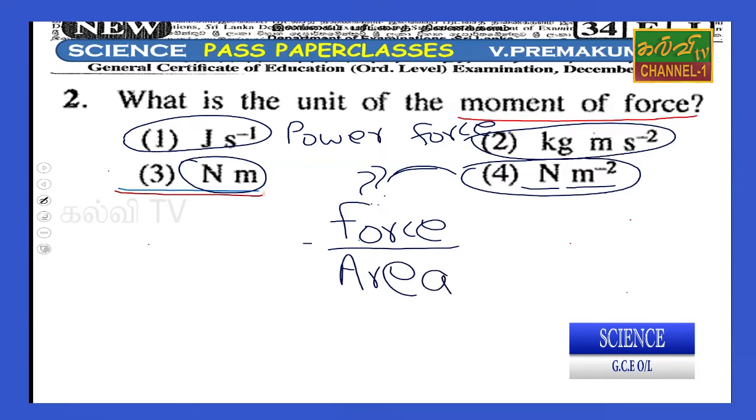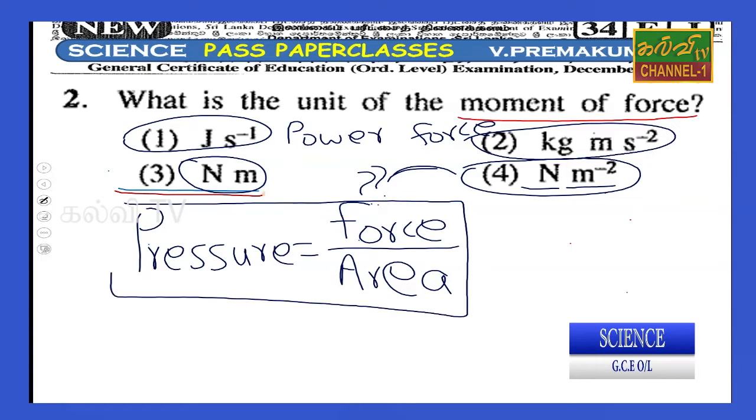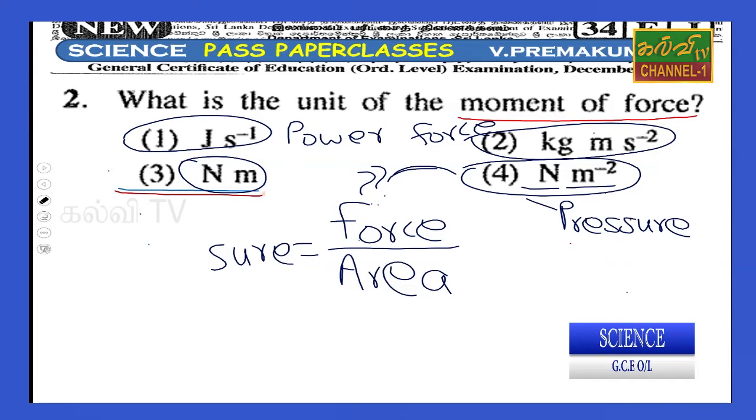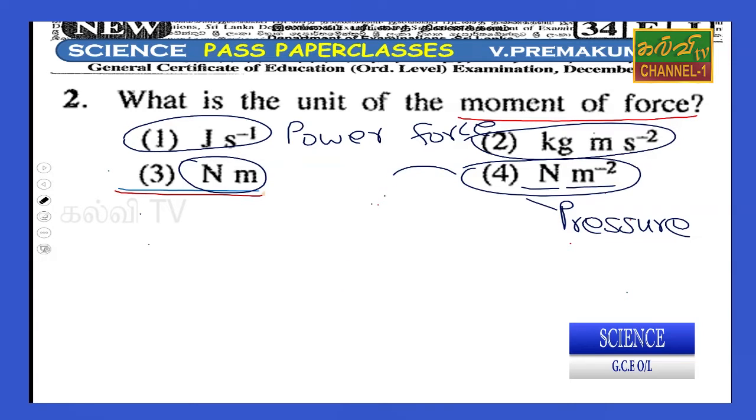Force over area is known as pressure. Pressure is force over area. Therefore this is indicating pressure. So now we can find the correct answer for moment of force, that is Newton meter. So, the third answer.